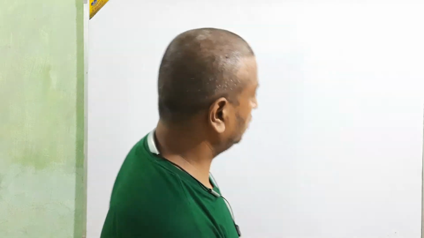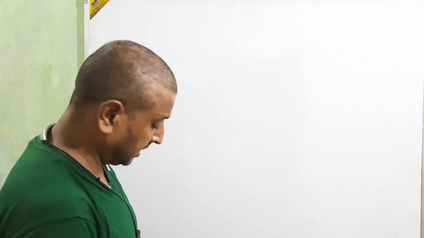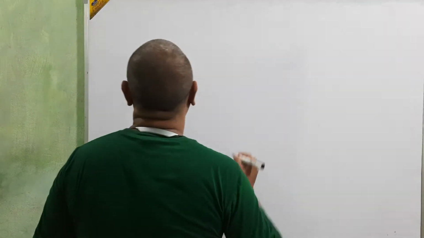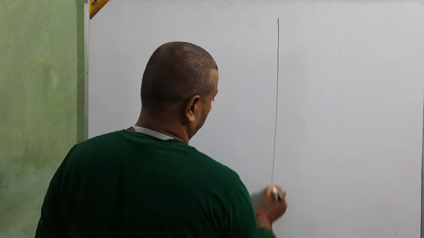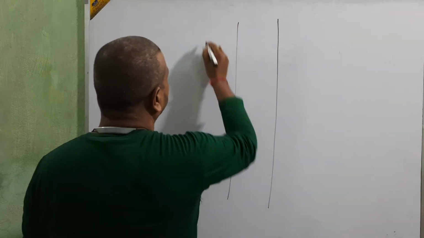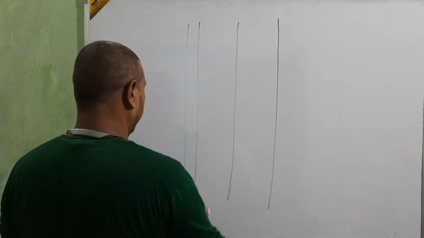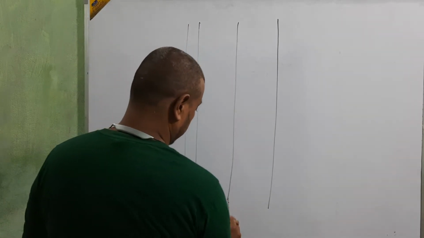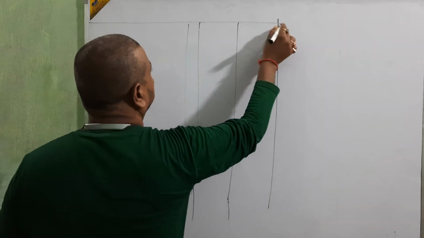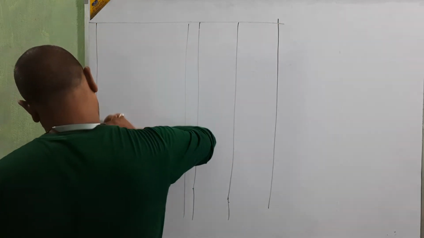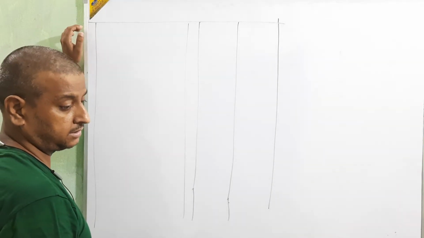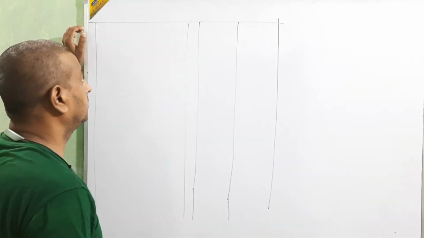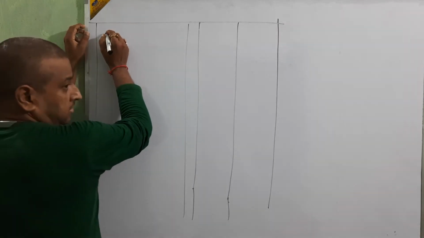Okay, beta. So I am going to start the next question, question number 13. First, make the pro forma. Make the journal pro forma, and then start the entries. 2017 January 1. Paid into bank for opening a current account. Paid into bank.